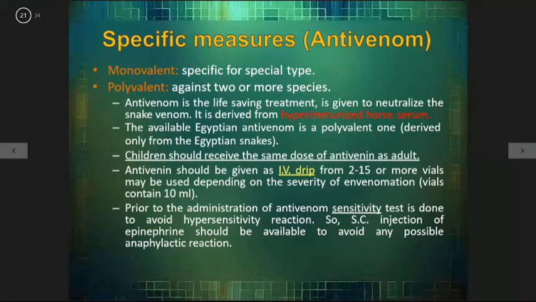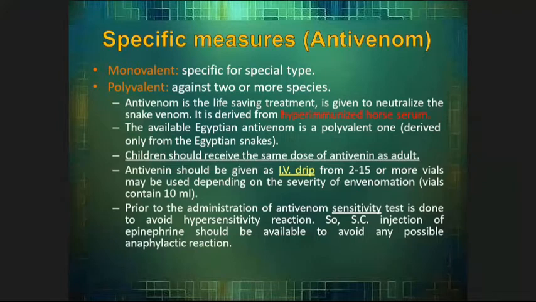Specific measure: antivenom. We have two types of snake antivenom, monovalent and polyvalent. Monovalent is specific for a special type. Polyvalent is against two or more species. Antivenom is the life-saving treatment given to neutralize the snake venom.